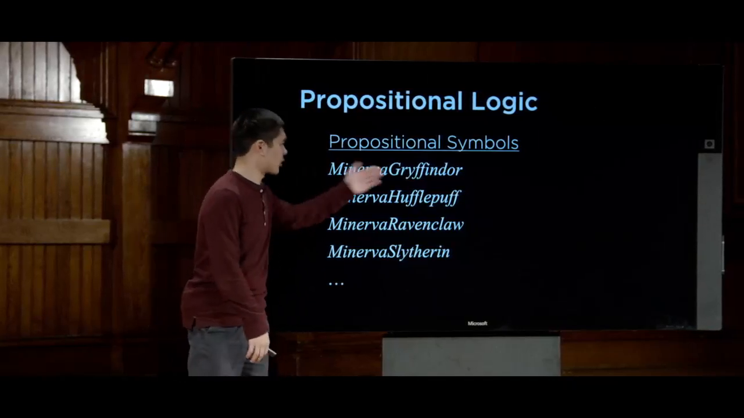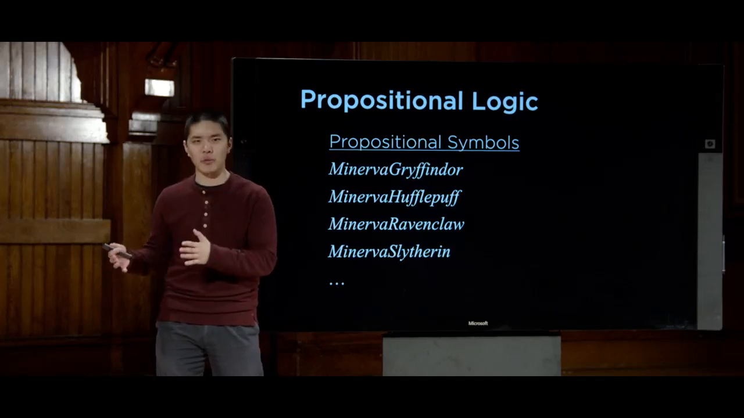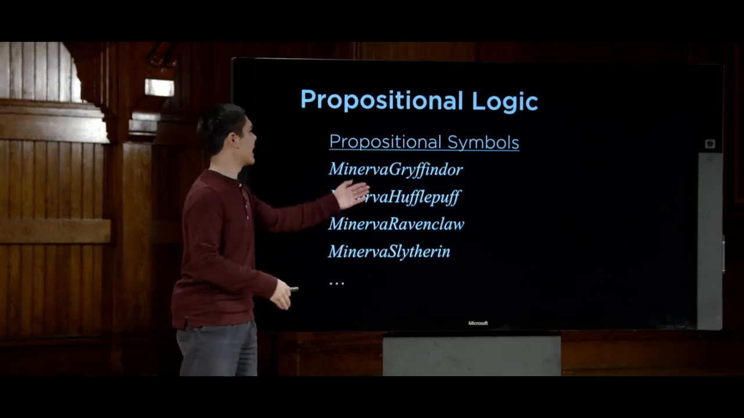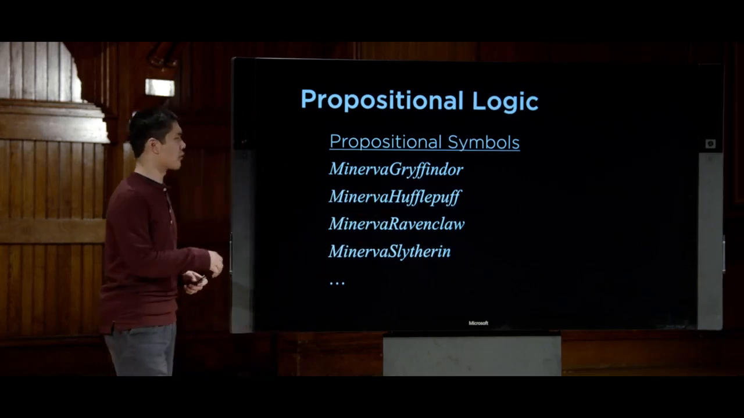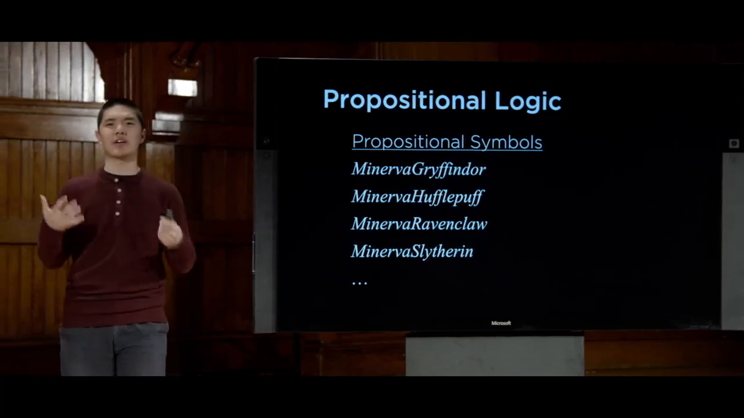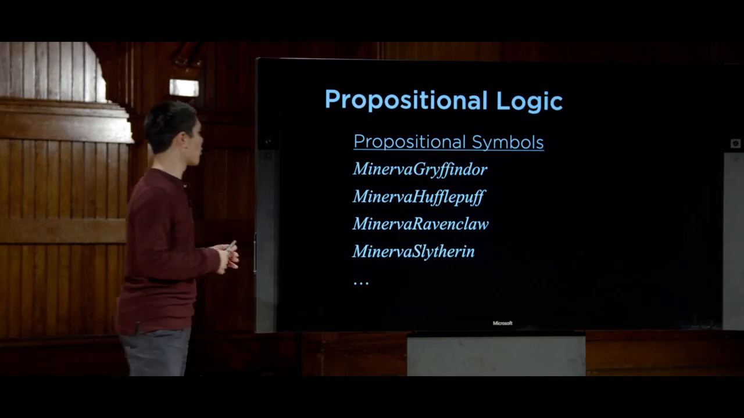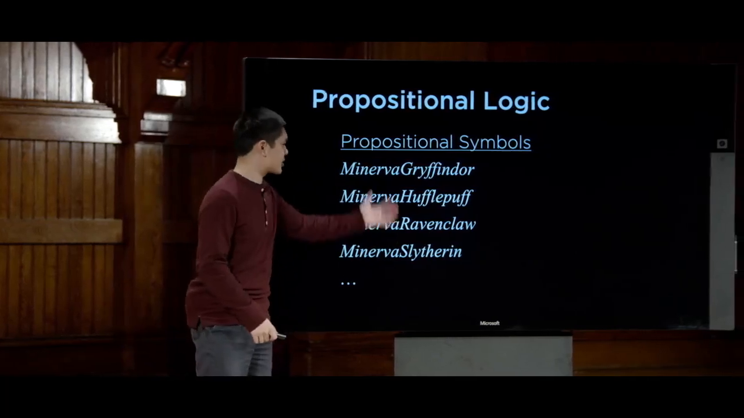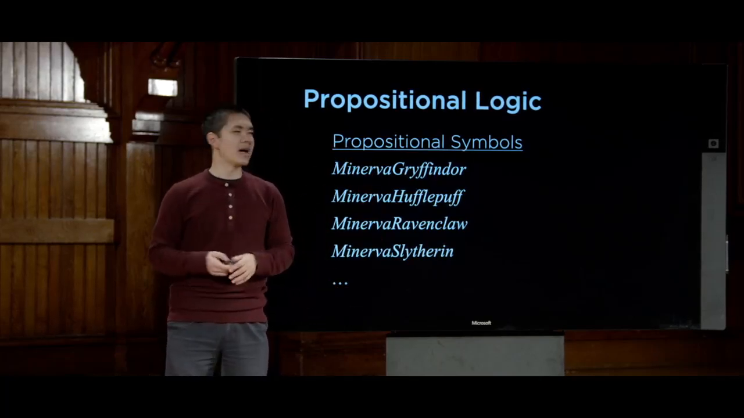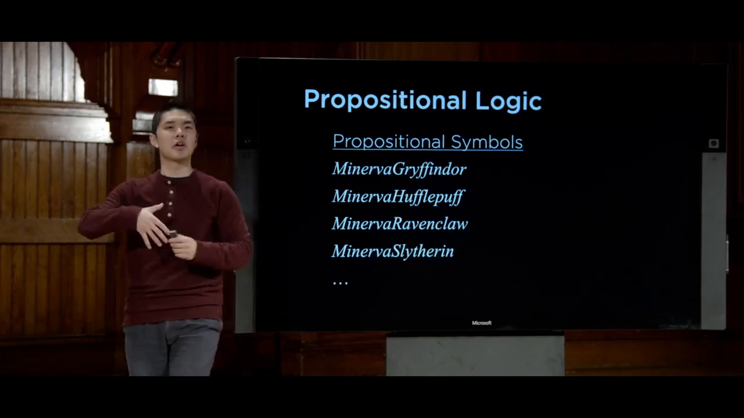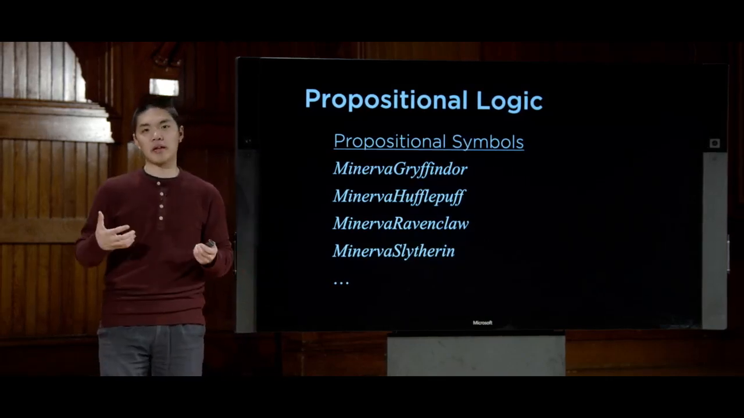We had a symbol for Minerva Gryffindor, which was either true if Minerva was in Gryffindor and false otherwise, and likewise for Minerva Hufflepuff and Minerva Ravenclaw and Minerva Slytherin, and so forth. But this was starting to get quite redundant. We wanted some way to express that there's a relationship between these propositional symbols, that Minerva shows up in all of them.